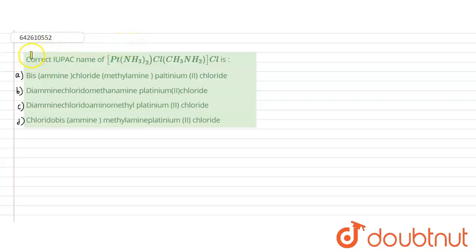Hello. So the question says: what is the correct IUPAC name of this complex? So this is actually a coordination compound, and we have to tell its IUPAC name. So the rule for the naming of a coordination compound according to the IUPAC is like this.